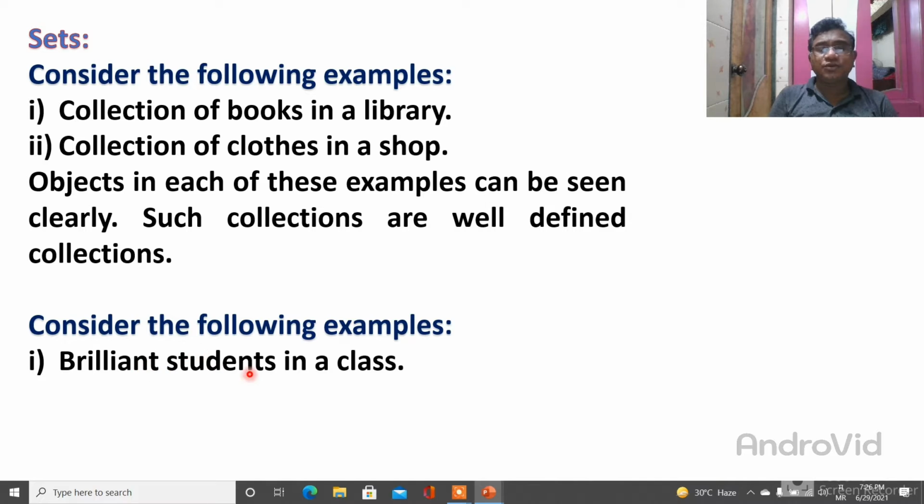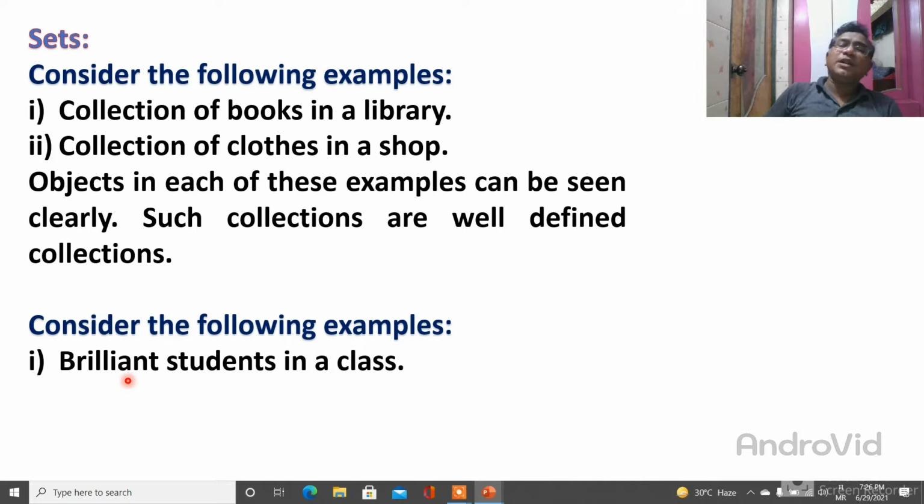See, brilliant students in a class. This adjective brilliant cannot give you the whole information, because brilliant may confuse, since some of the students are brilliant in Marathi. If I ask the Marathi teacher who is brilliant, they will say names of different students in your class.